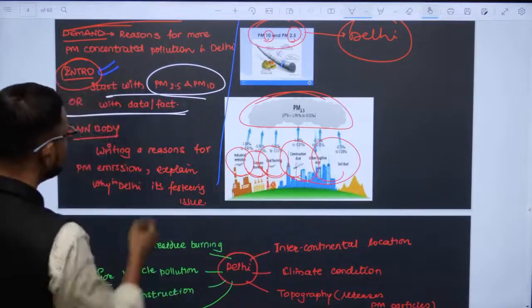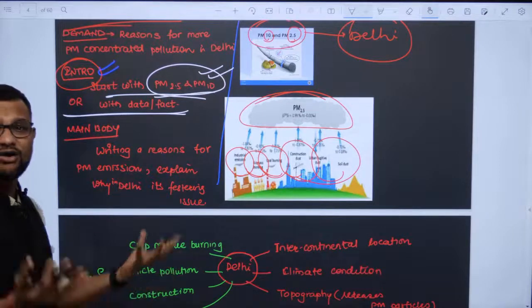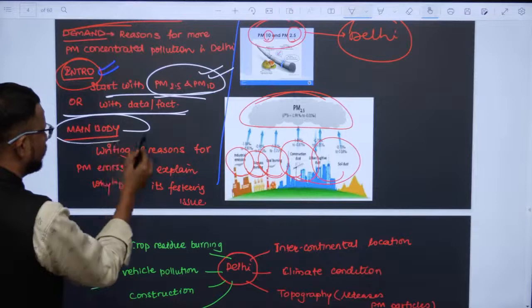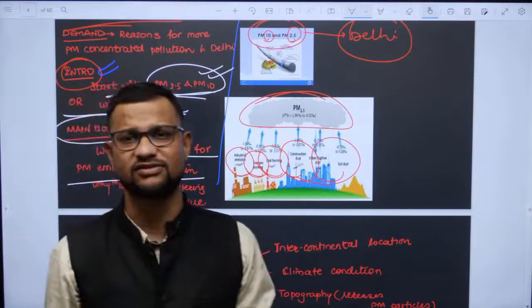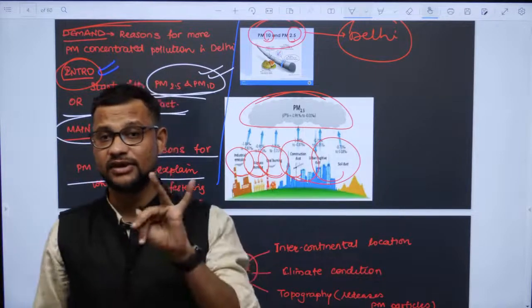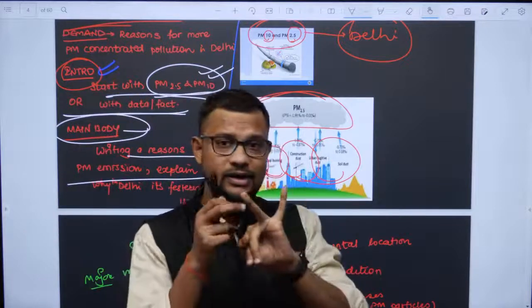So start here with the PM particle, what it means, or any kind of data if you have it, and in the main body write the reasons for this. Now what are the reasons for Delhi's persistent PM crisis? The reasons are natural.